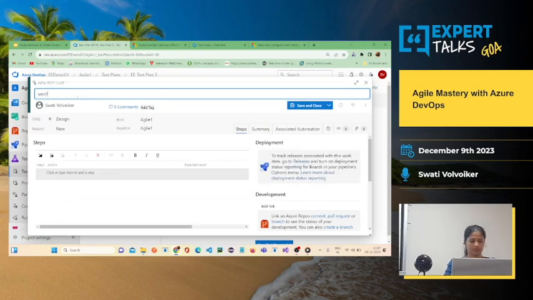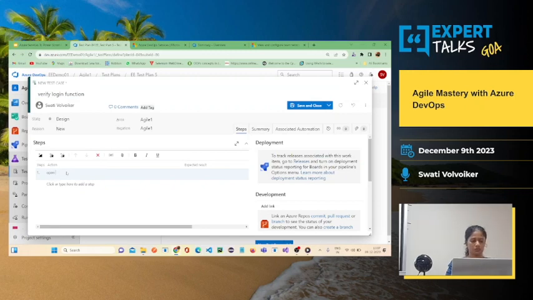Okay, now let me define one simple test case, a login test case. Verify the login functionality. Open e-commerce URL in the browser, should be successful.